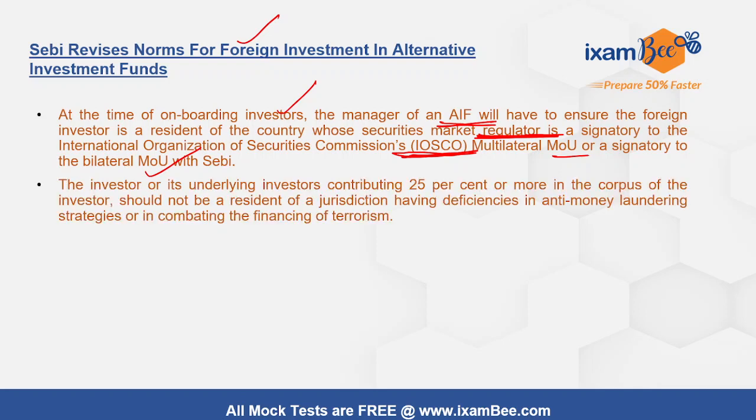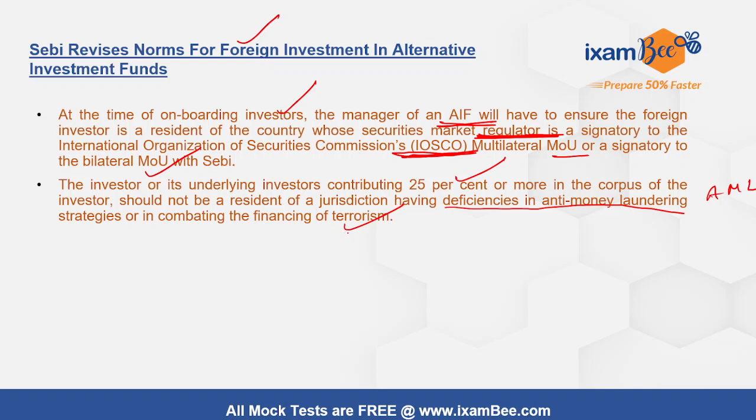Another is that the investor or its underlying investors, which contribute 25% or more in the corpus of the investors, should not be a resident of a jurisdiction having deficiency in anti-money laundering and combating of financing of terrorism.